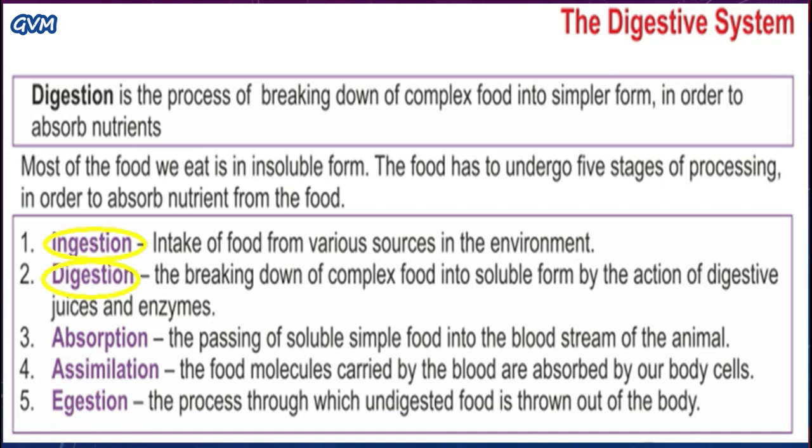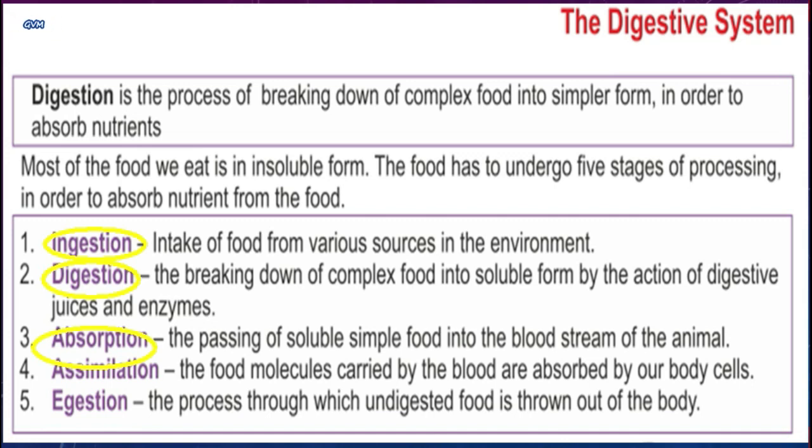After digestion, the next step is absorption. Students, it is the process where the simple soluble food passes into the bloodstream of the animal through the surface of the body, and that surface is the small finger-like projections that are present in the small intestine, about which we will talk in further slides.